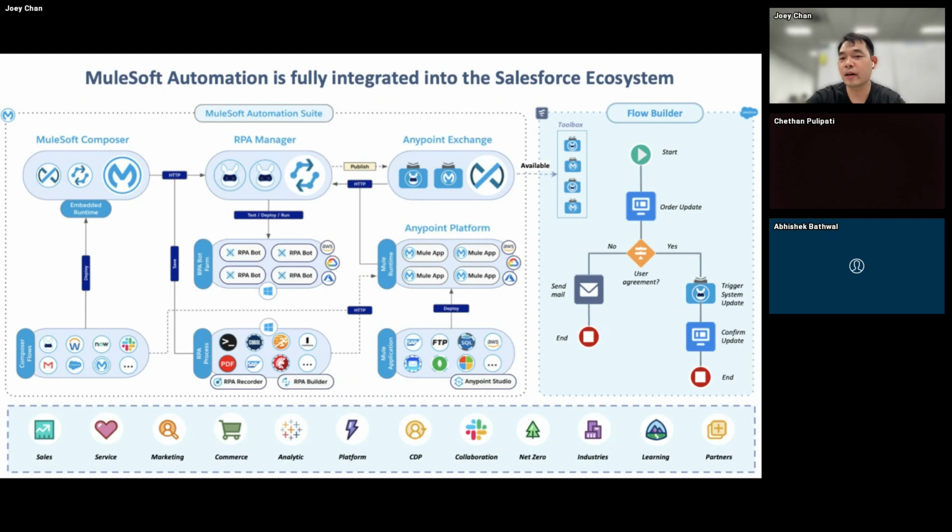right? Remember, we talked about the Salesforce flows earlier. We also have the capability within Salesforce flows to use the endpoint exchange, to see all of the different APIs within MuleSoft, right? So for example, you have a process. In this case, you have a screen flow that gets the data on order updates. If the user agrees, no, then send an email. If yes, you can then call MuleSoft APIs within the endpoint exchange.